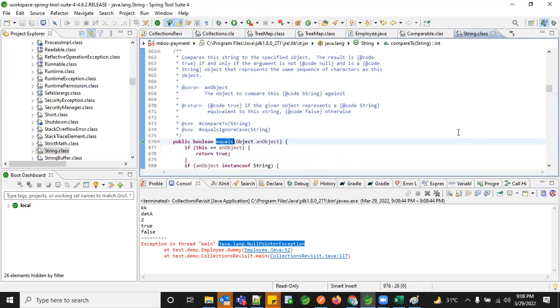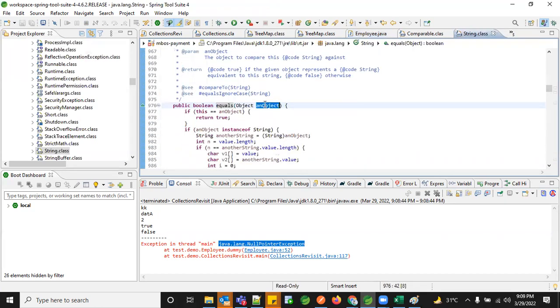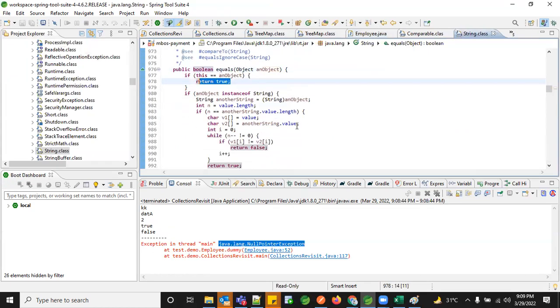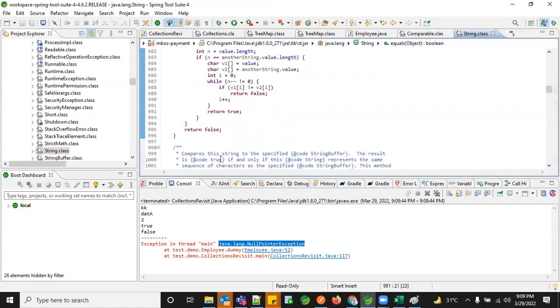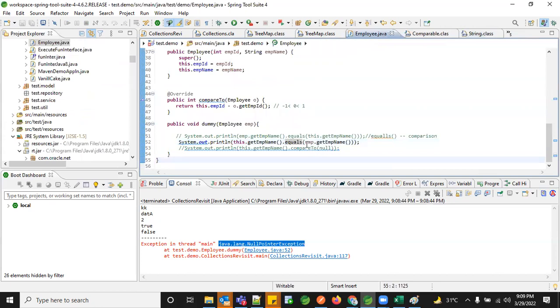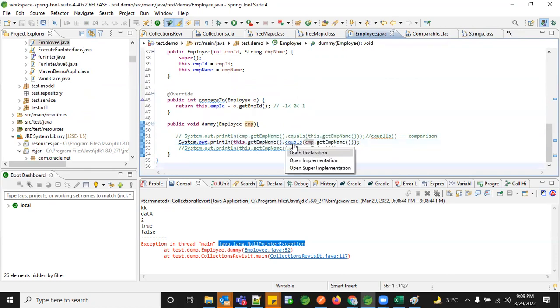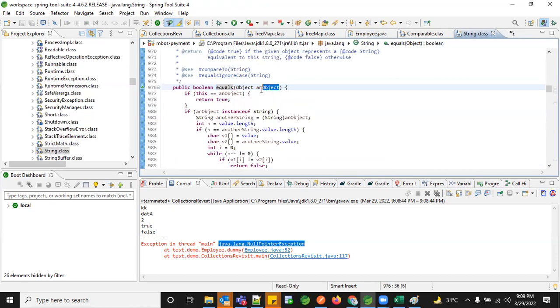So how is the equals method actually working? Whatever object you pass, it is comparing it, and then it is internally converting it to a string. So the equals is ready to accept any object, even null. But internally I'm going to convert that back to a string, and then finally analyze that, compare, and return the value as true or false. So in your case, what happened? Employee.getName has a value. This dot get name doesn't have a value. So when I'm passing this to equals, only the initial part, the employee with FFF, will come here, and this will